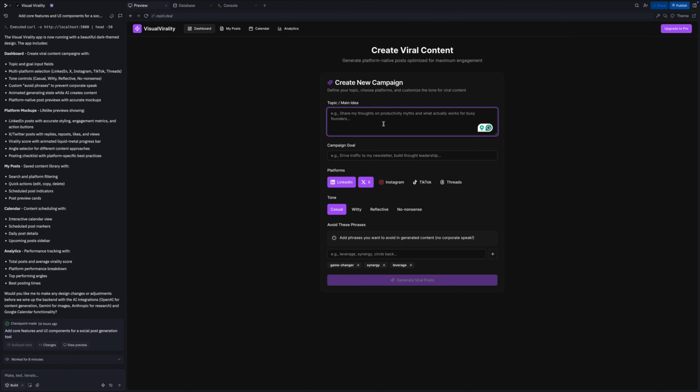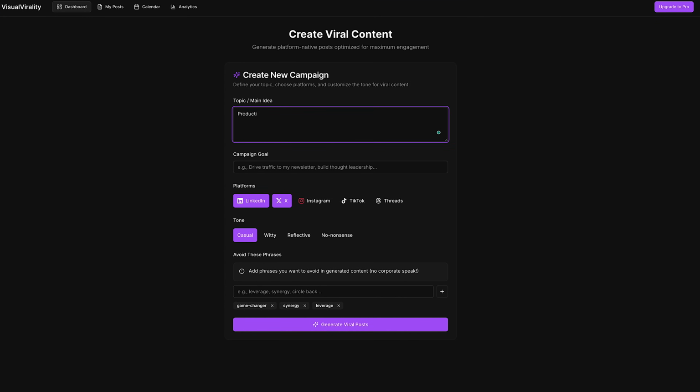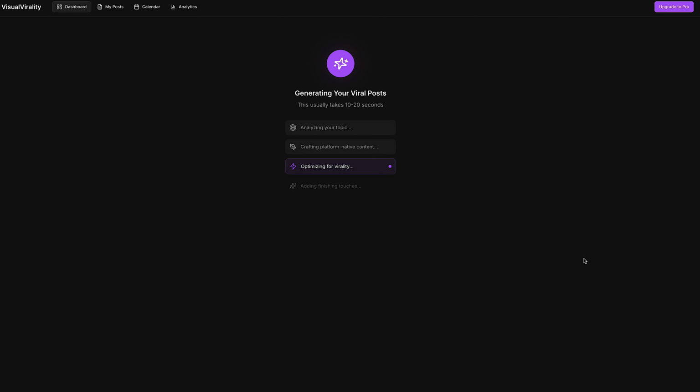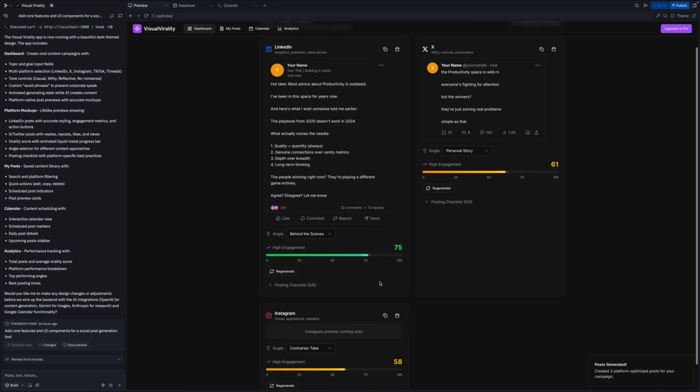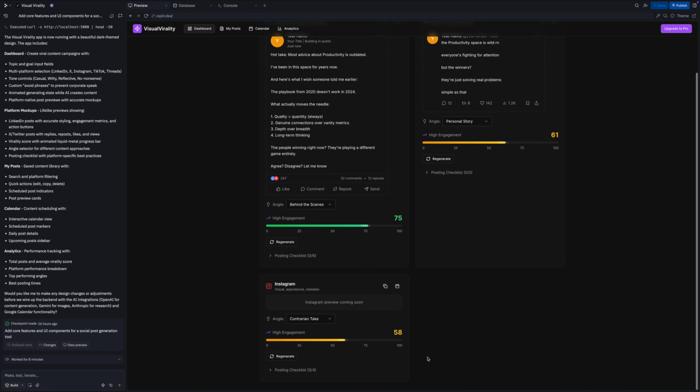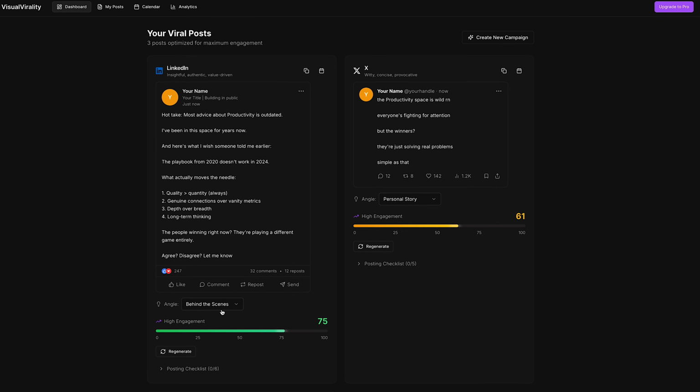And so let's see what happens when we actually try this. So let's just say I'm going to use productivity, and then maybe my goal right now is just comments. I'll leave this the way it is and then generate viral posts. So you can see all those smooth little animations that come in, right? And micro interactions. This is what makes it really special. And that's what it's going to look like. It's going to have the posts laid out in this canvas style so you can see them all at once. And then you can change the angle, like the way you frame it based on these different characteristics, and then you can regenerate it.